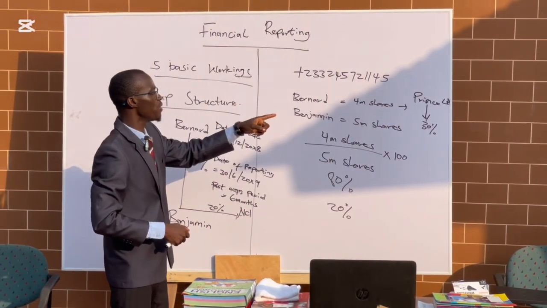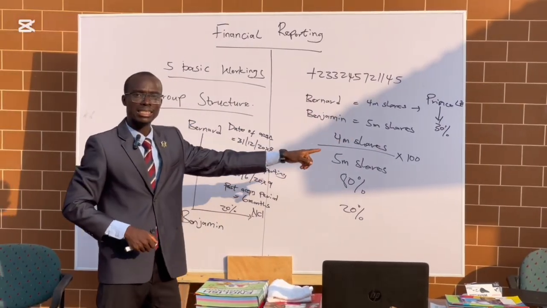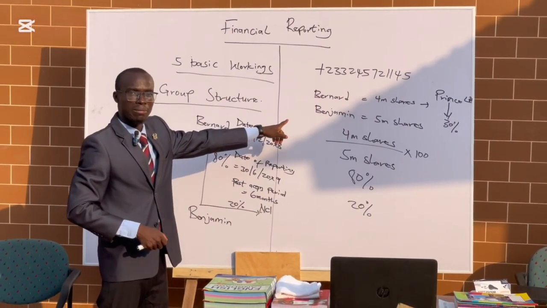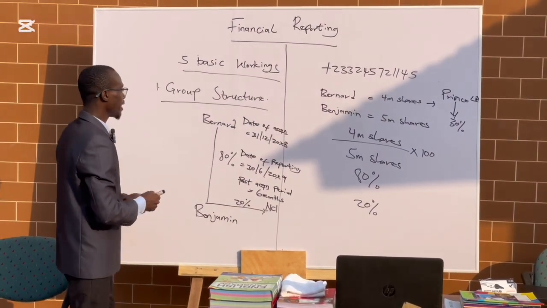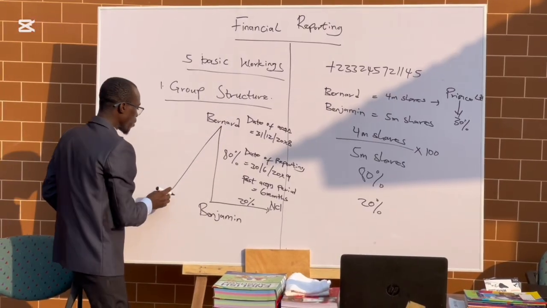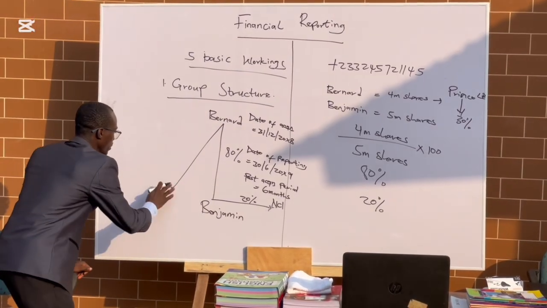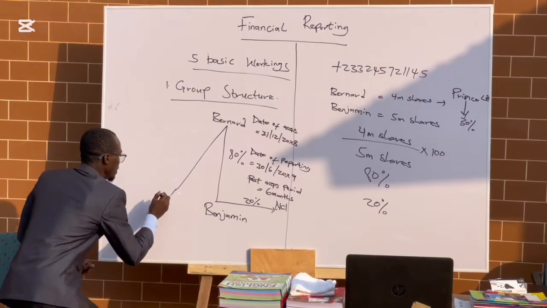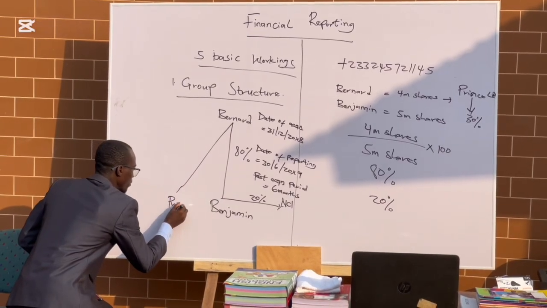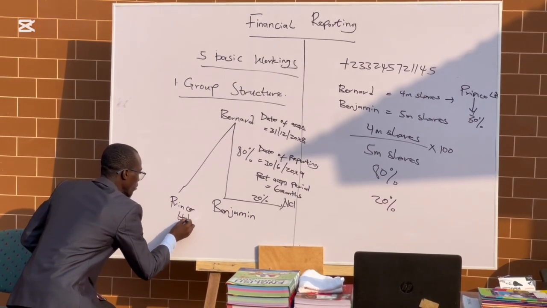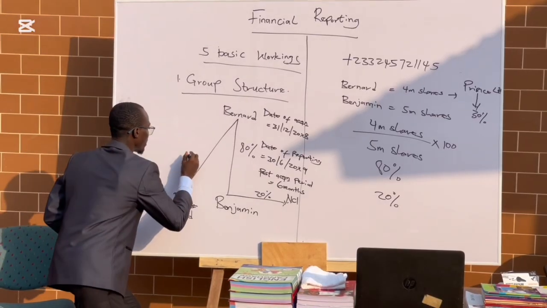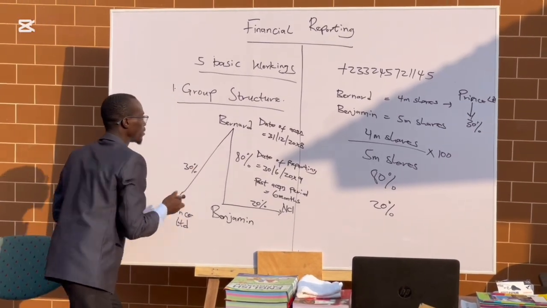So Prince Limited will be an associate to Bernard Limited. What you do here is draw another line, which shows an associate line. So Prince Limited, then the percentage is 30%.